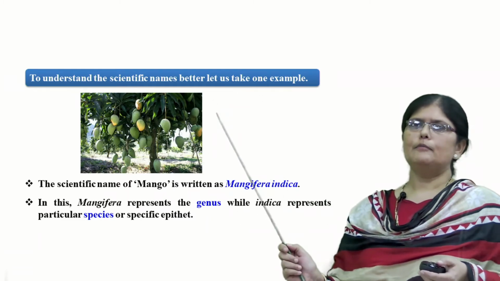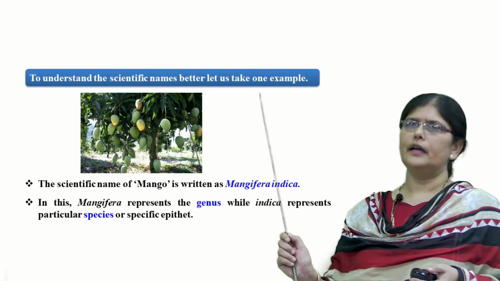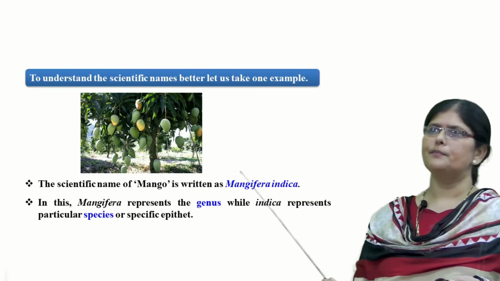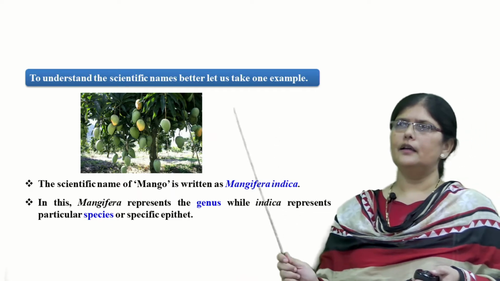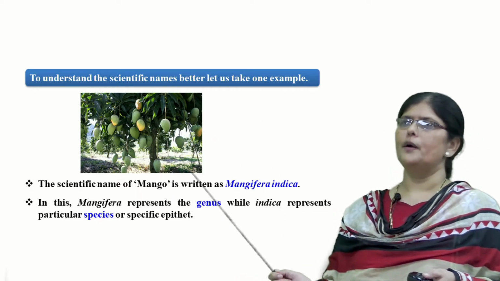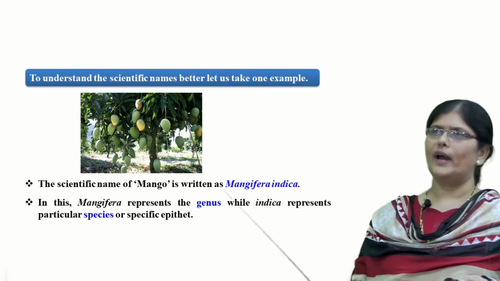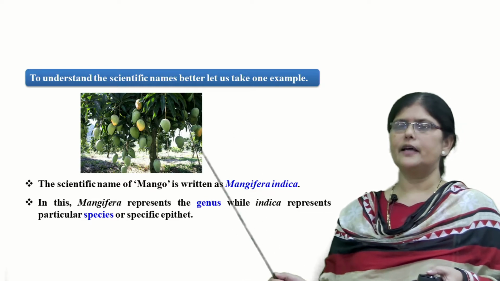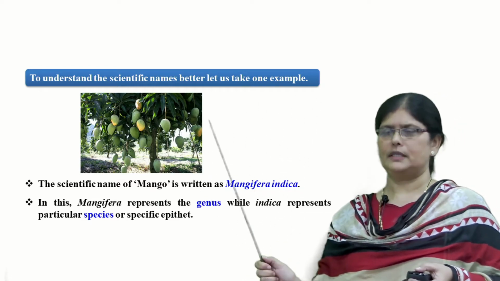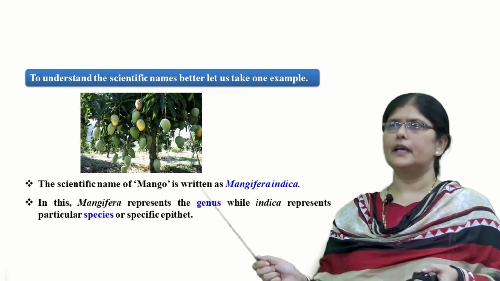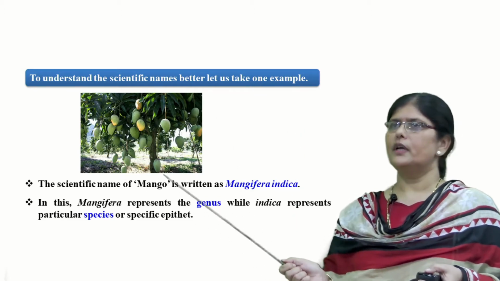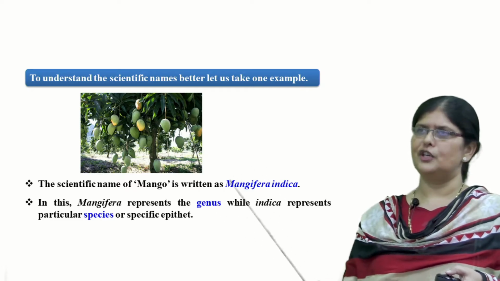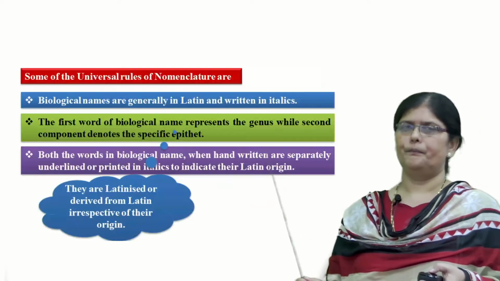So biological names or scientific names, to understand it in a proper manner, we can take one example. The scientific name of mango is written as Mangifera indica. Here, the first word, Mangifera, represents the genus, while indica represents the particular species or specific epithet. So as I said, binomial nomenclature will have two words. The first word represents the genus, the second word represents the species. So here the scientific name of mango is written as Mangifera indica. Mangifera is genus, indica is the species.